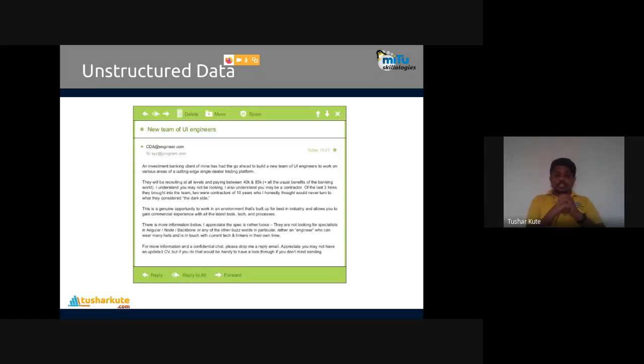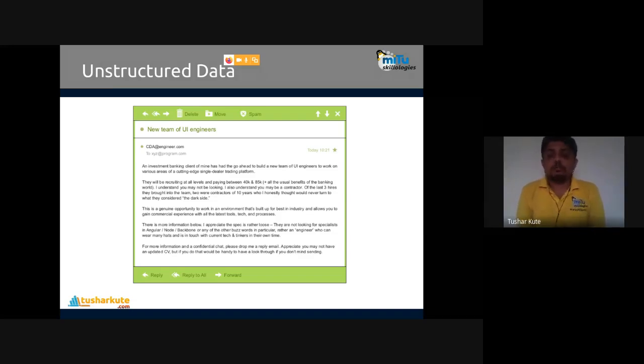Check it out. This is unstructured data which we want to analyze. One email is given, containing some information about a new team of UI engineers, and many things are written, out of which you have to find the context. So how do we perform operations with that? To perform this kind of analytics, specialized algorithms are required.